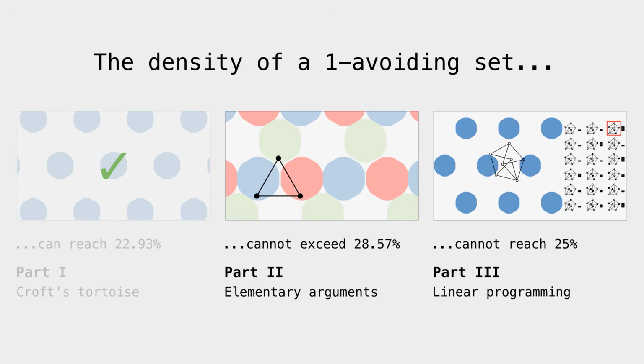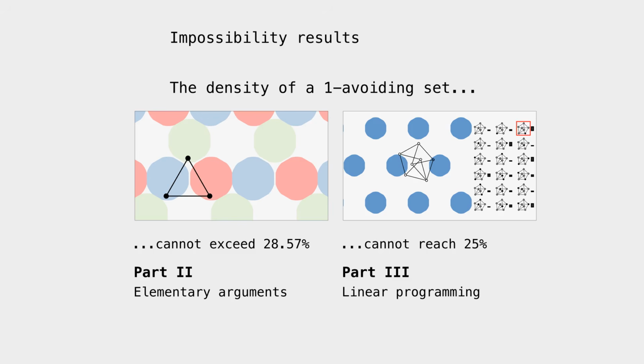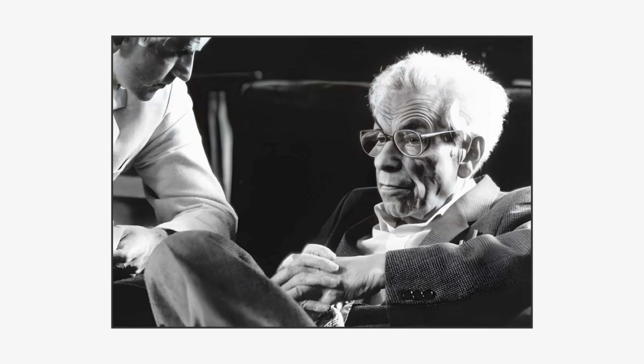What's the largest possible density of a one-avoiding set? The second and third parts of our 3-part video will deal with results showing that high-density sets cannot be one-avoiding. In 1985, Paul Erdős conjectured that the density must be less than 1/4. That is, it's impossible to paint a quarter of the plane blue without having two blue points exactly 1 unit apart. Interestingly, he did not go further and conjecture that Croft's construction is optimal, and we don't know why.